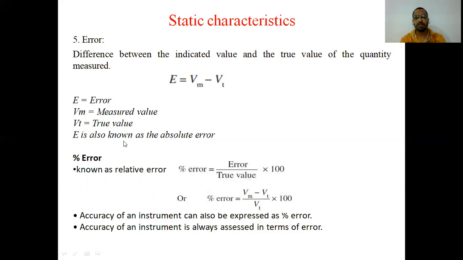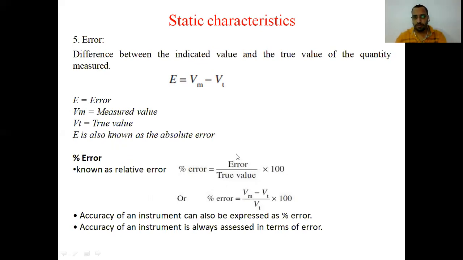So this E is also called absolute error. Here you are not converting it into a percentage. Now, if you convert this error into a percentage, it becomes relative error. Percentage error equals error, that is measured value minus true value, divided by true value, into 100.